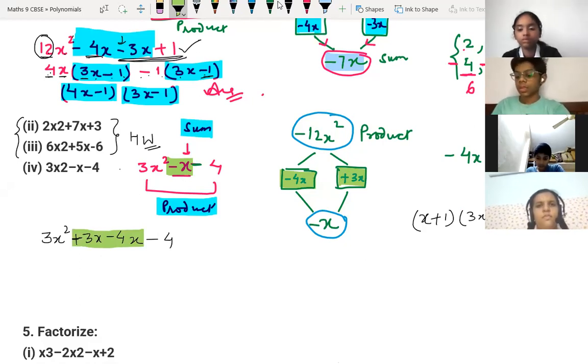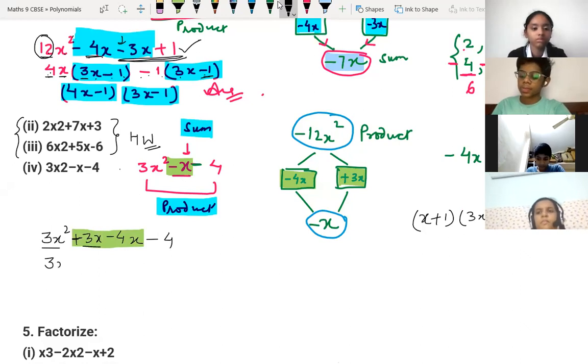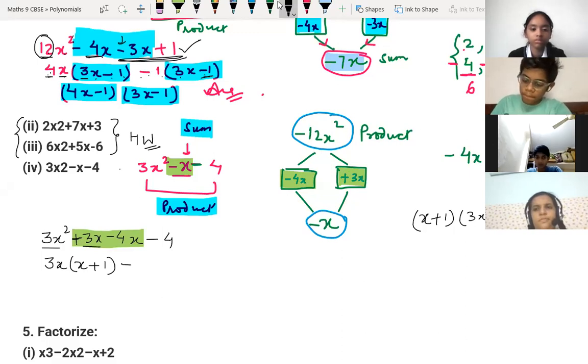Why am I writing 3x before? Because I'm getting this common easily here. 3x and 3x, I can easily get common here. So 3x common, what you can write? x plus 1. What is common in these two, children? What is common in these two? Minus 4. And we can write here x plus 1.